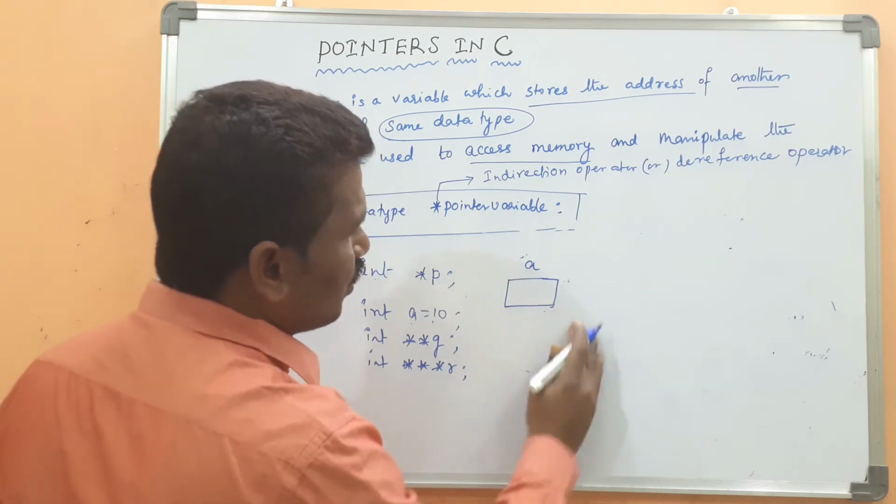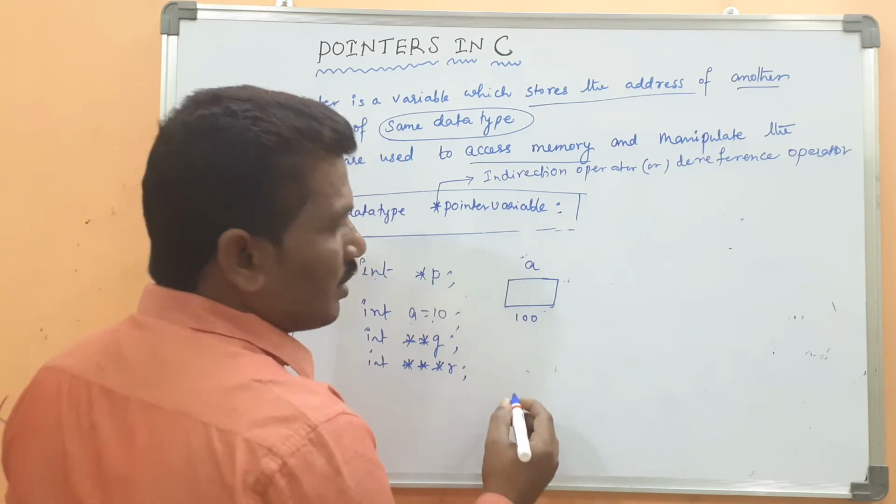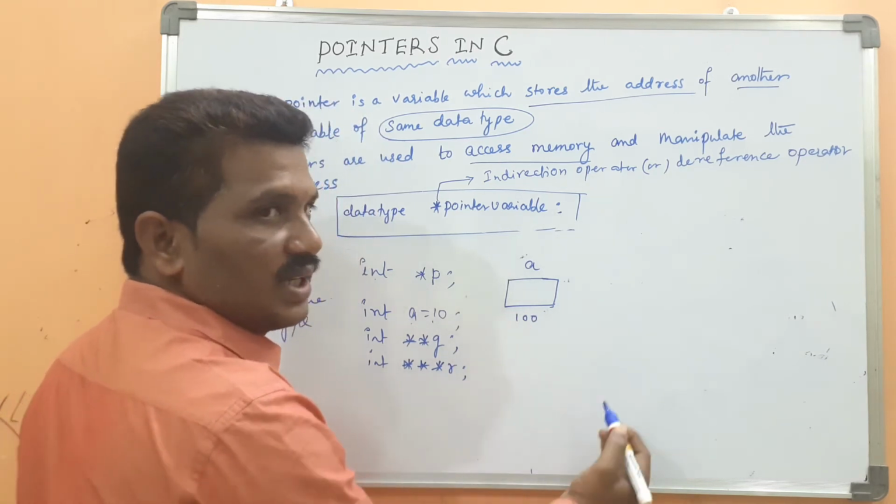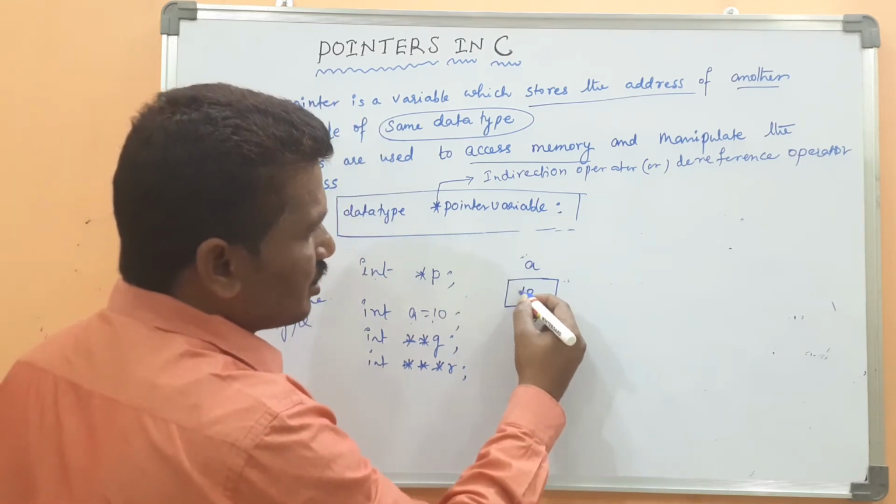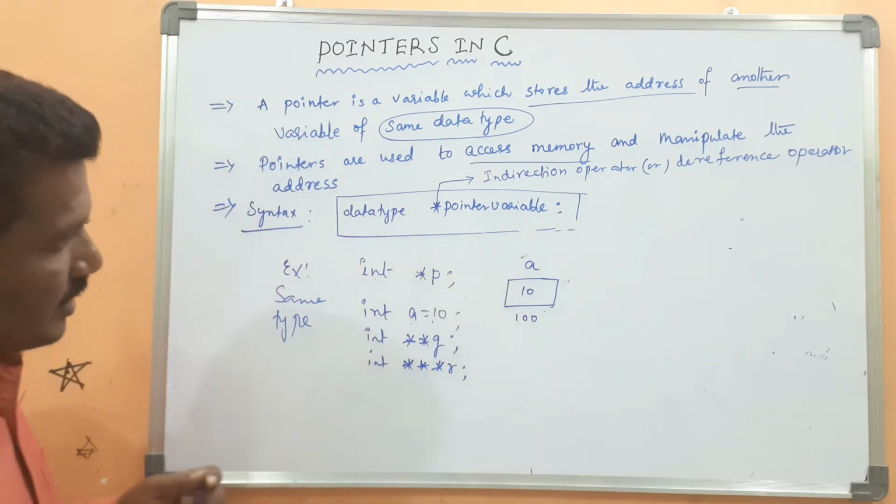Suppose a's address location is 100. Okay, these are address locations. Please remember it.